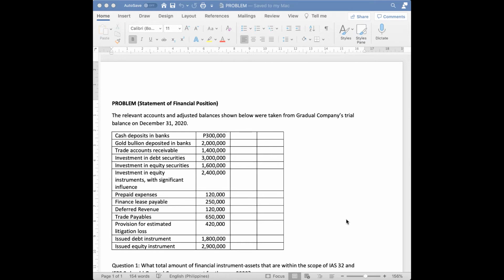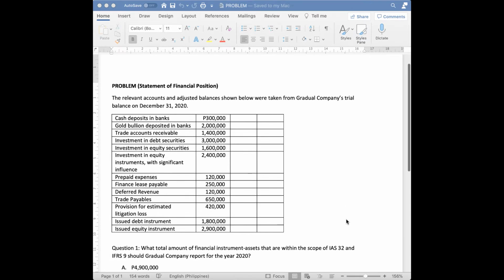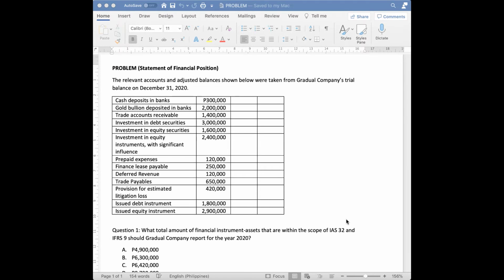So this problem was sourced from Oberita way back 2013 but I changed the date to 2020 para naman medyo malapit sa current date. So let's start with reading the problem.